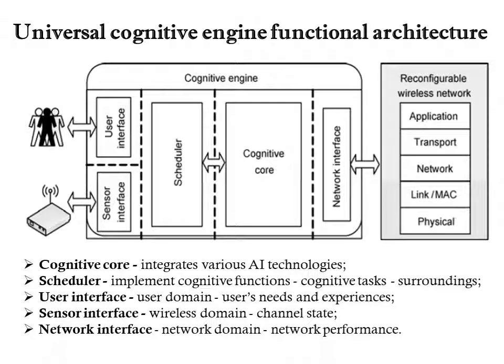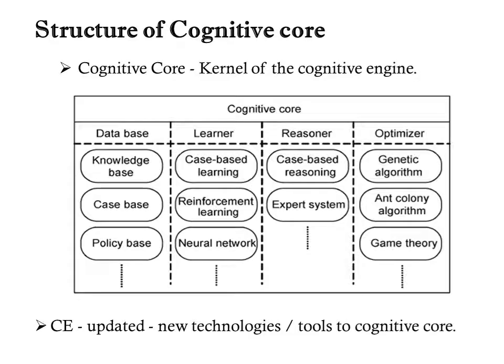It should also be noted that information about the policy domain should be gathered by the policy engine, which can exchange information with the cognitive engine. The structure of the cognitive core is shown here, which includes a database, learner, reasoner and optimizer. Each of these components includes some kind of artificial intelligence technology and database system. The cognitive core is the kernel of the cognitive engine. The cognitive engine can be updated by adding new technologies or tools to the cognitive core.